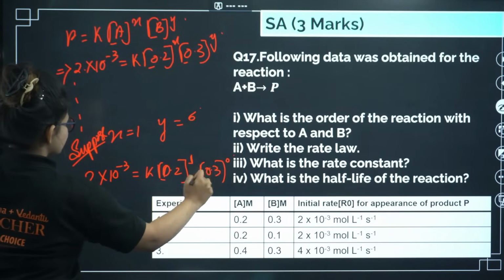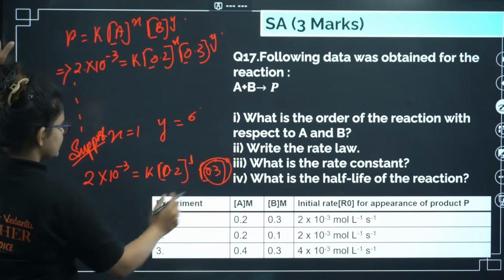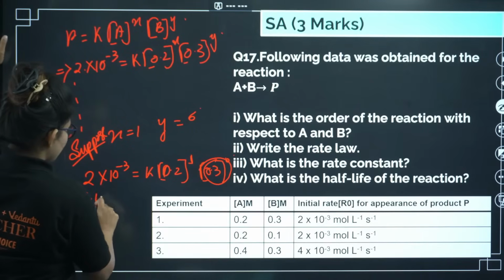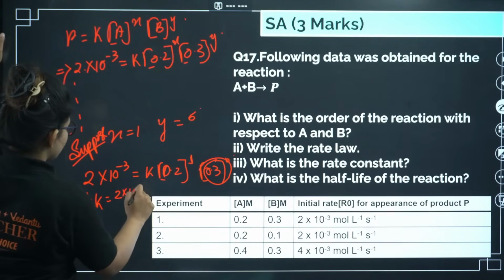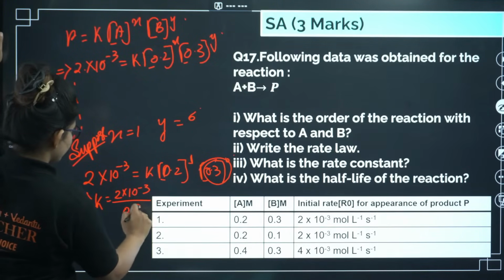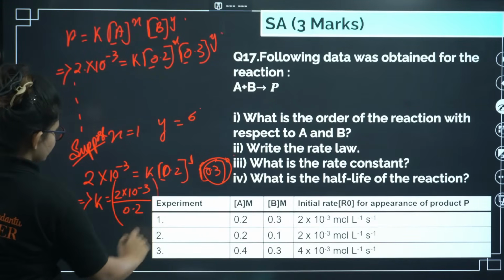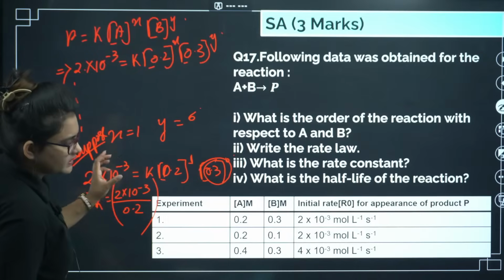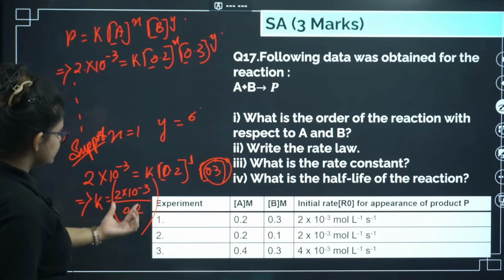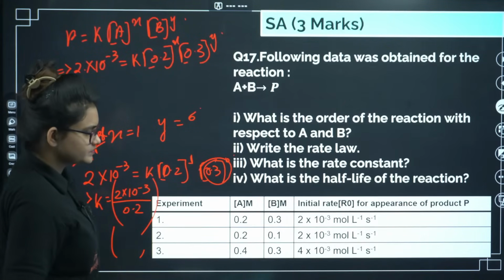This part will be gone because something power 0 means 1. So k becomes 2 into 10 power minus 3 divided by 0.2. Like that, you can pick any one value and find the value of k.